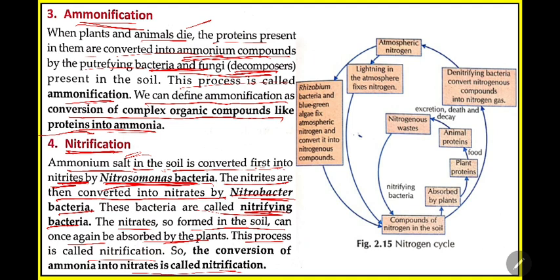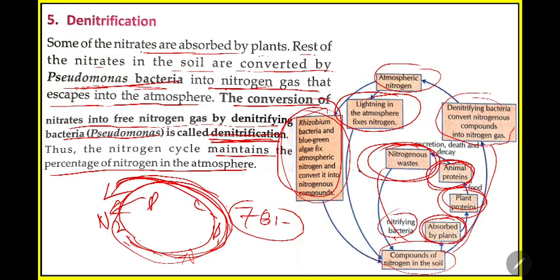Then next is nitrification: the ammonium salt is converted to nitrites using microbes such as nitrosomonas bacteria, and these nitrites are again converted to nitrates using bacteria such as nitrobacter. So nitrification is done. Then next will come denitrification. There are some other bacteria named pseudomonas bacteria. They will convert these nitrates back into nitrogen gas, from where we started the first step. So the entire process is repeating, coming back to the same place after 5 stages.